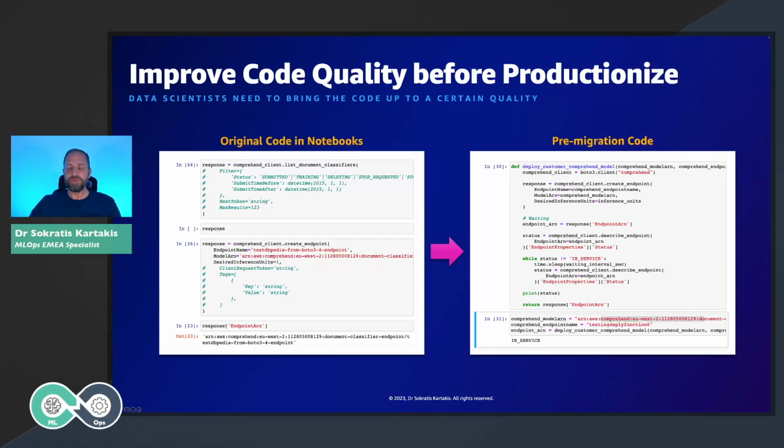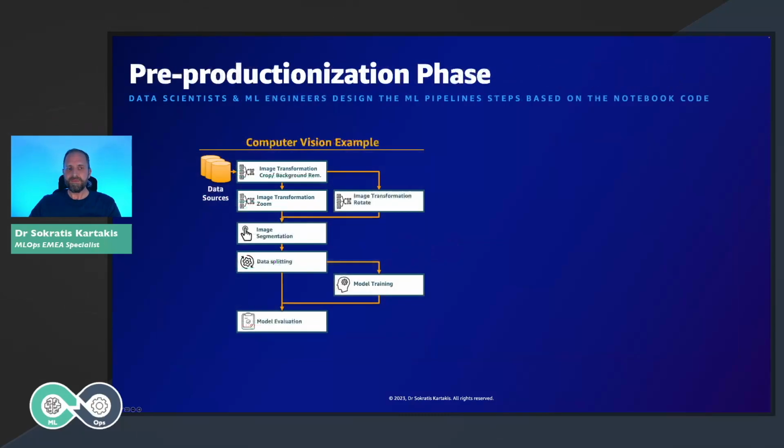After we have moved into this phase and now our code is readable and can be reused, the next step is to start designing our ML pipelines. Here is an example from a computer vision ML pipeline. At the beginning, in most computer vision solutions, what we need to do is get the images, rotate the image, zoom in, zoom out, remove the background, then probably do some additional pre-processing, do the data splitting, and then train the different models.